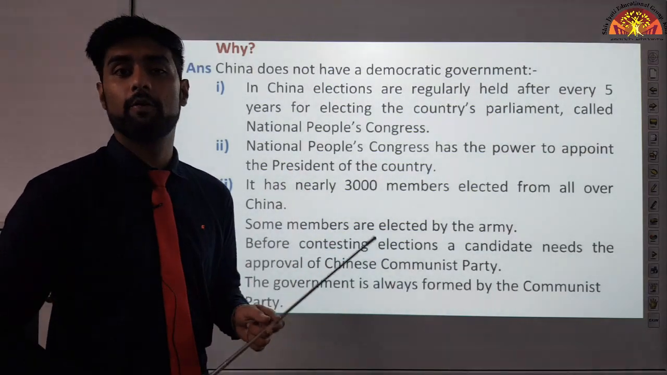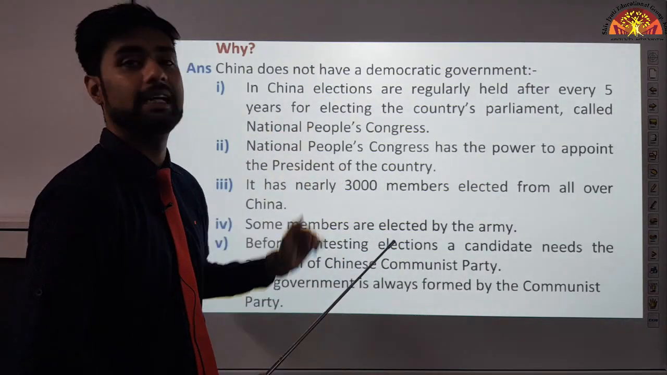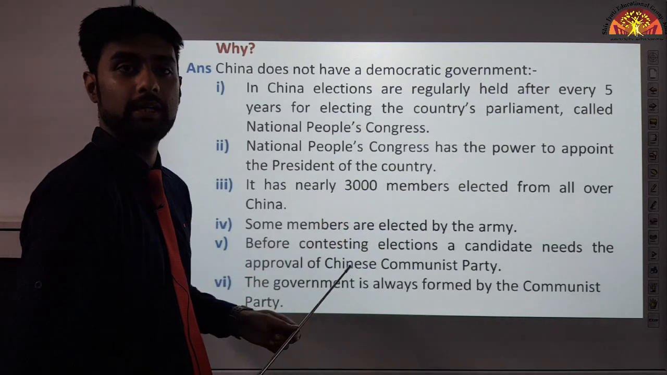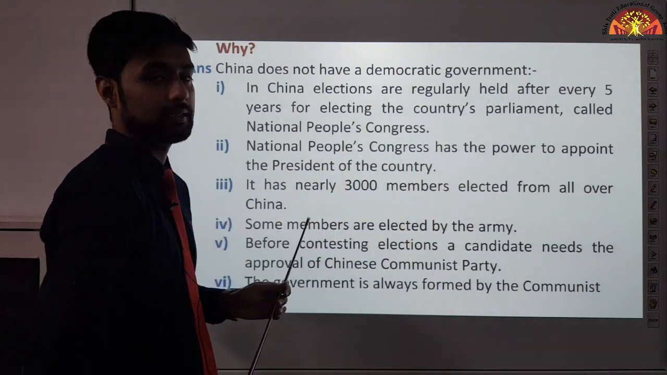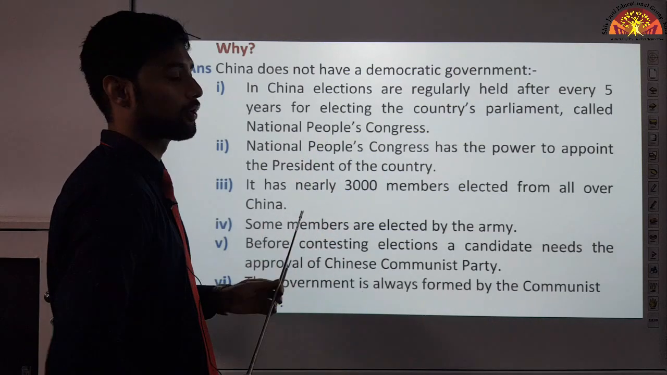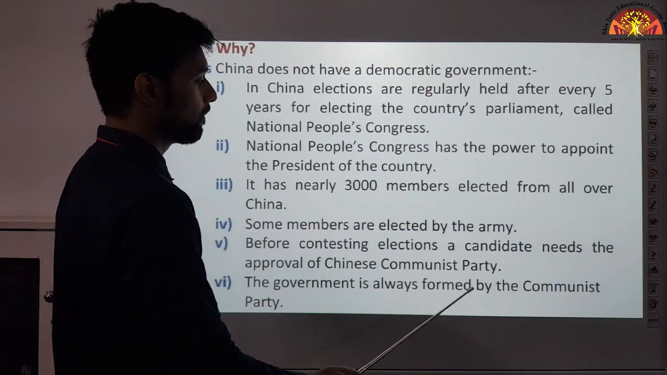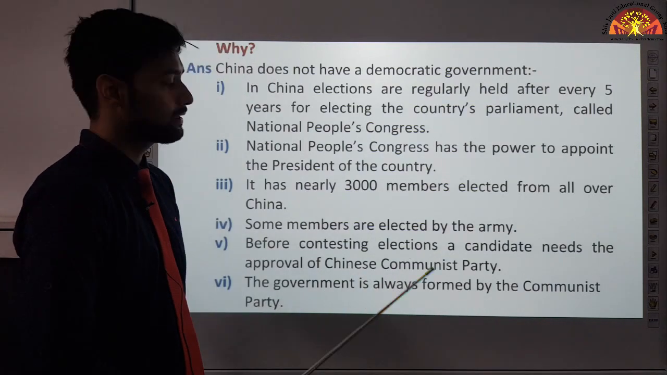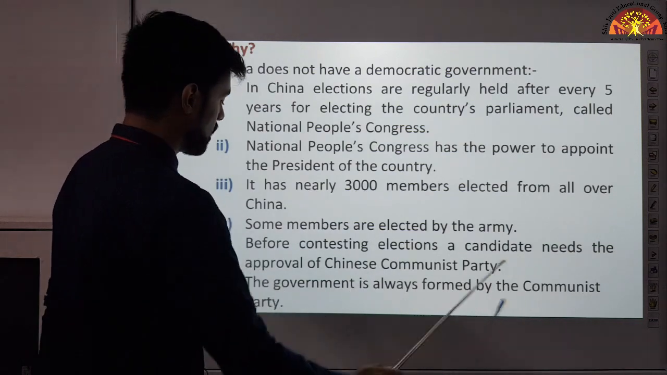In a democratic government, in democratic elections, we have choices between different parties, different candidates. But as you can see, that is not happening here. That is why, even though China has elections every 5 years, still it is not a democratic form of government. The government is always formed by the Communist Party. Okay, since there is only one party, the government is always formed by the Communist Party.